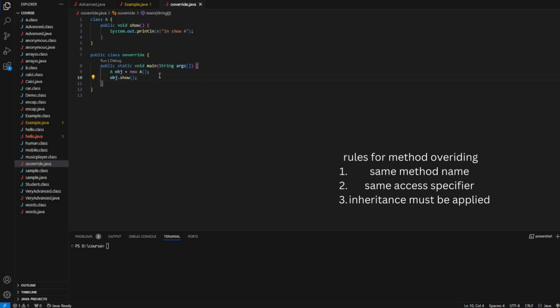So this is how we'll be calling this show method from class A and printing this statement. Now let's just execute and see.